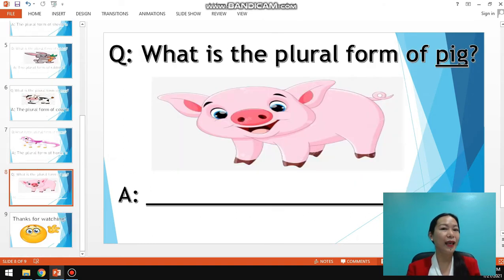Now, can you tell me what is the plural form of pig? What is the plural form of pig? Wow, awesome! The plural form of pig is pigs. Again, the plural form of pig is pigs. All right.